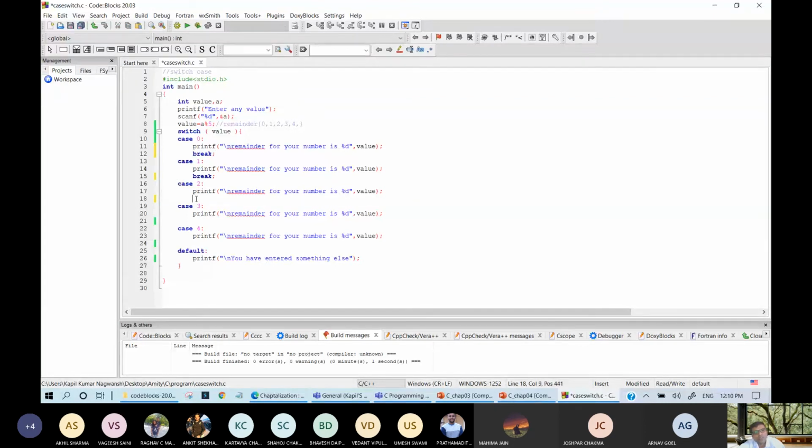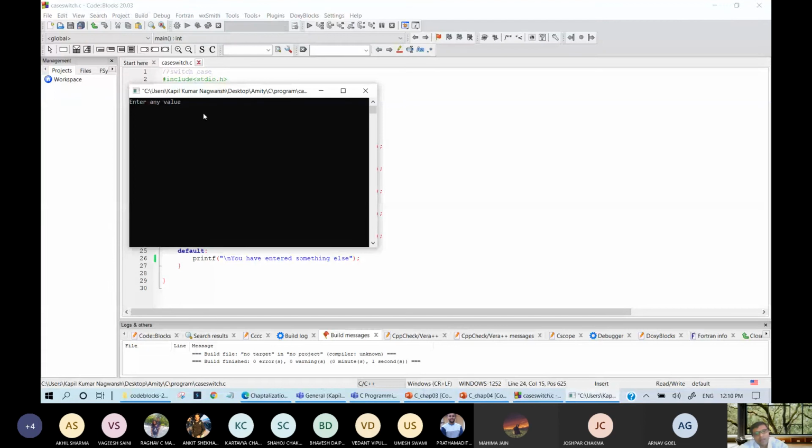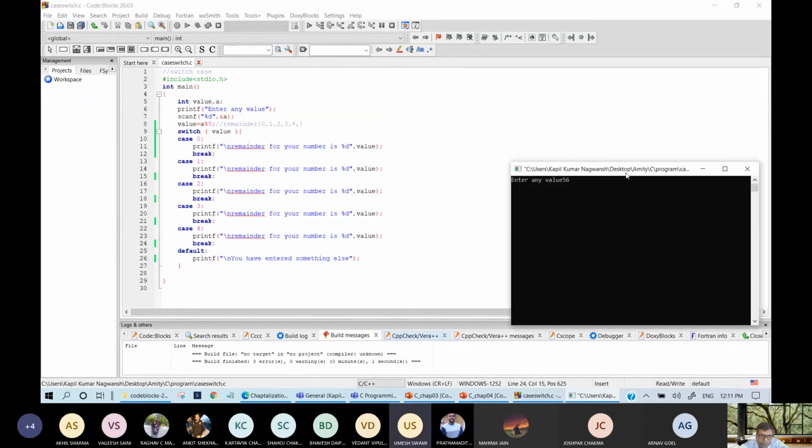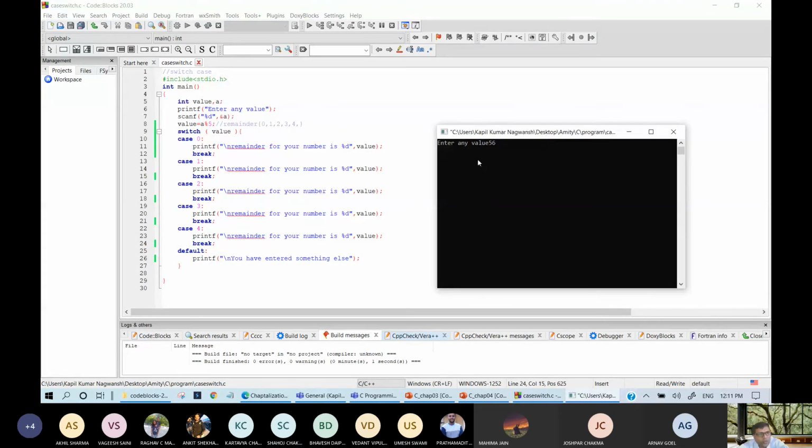now the program will change. It will execute only the dedicated statement. Now let me run this program once again. If I write 56, what will be the remainder? In case of 56, what will be the remainder? 1. So it will print the second one, case 1. Case 1 will be printed. Remainder for your number is 1.